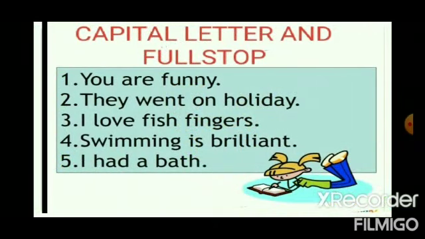Now let's see other examples of capital letters. You are funny. In that, Y is capital and the sentence ends with a full stop. Let's see the second sentence. They went on holiday. In that, T is capital and the sentence ends with a full stop. Third, I love fish fingers.